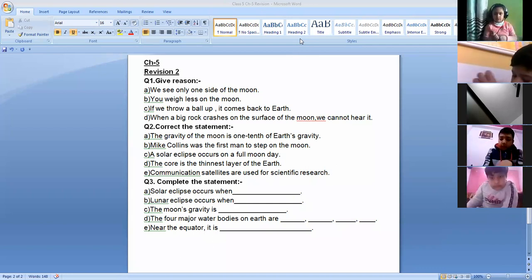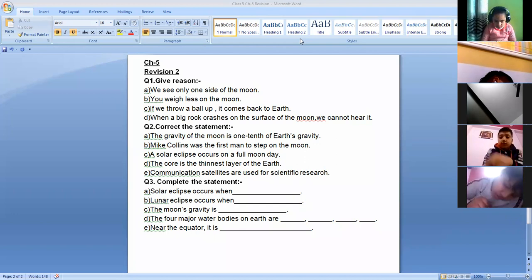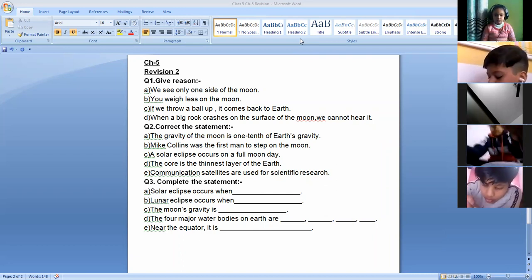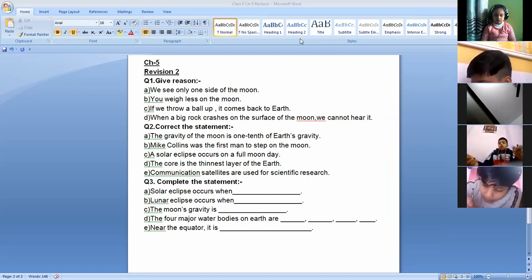Then, when a big rock crashes on the surface of the moon, we cannot hear it. Why? If something crashes on earth, we hear a loud sound, but on the moon, if it happens, we cannot hear anything. What is the reason behind it? Then you have to correct these statements. You will write the corrected statement in your answers.